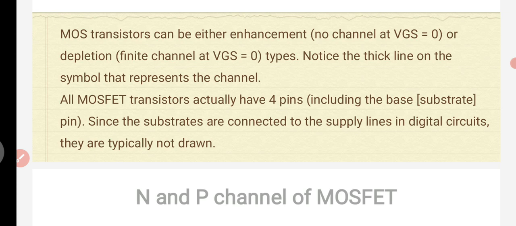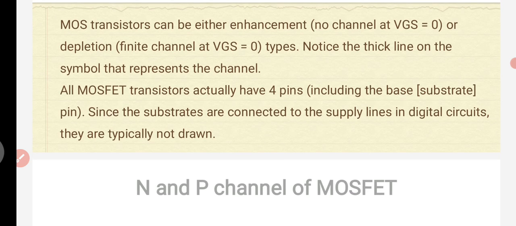All MOSFET transistors actually have 4 pins including the base. Base here means the substrate pin. Since the substrates are connected to the supply lines in digital circuits, they are not drawn. In some cases we can draw the substrate line, in other cases it is not drawn. So the MOSFET is operated either in enhancement mode or depletion mode.